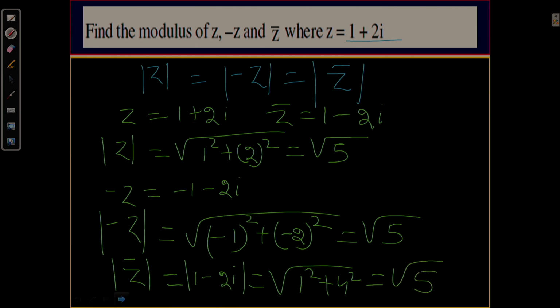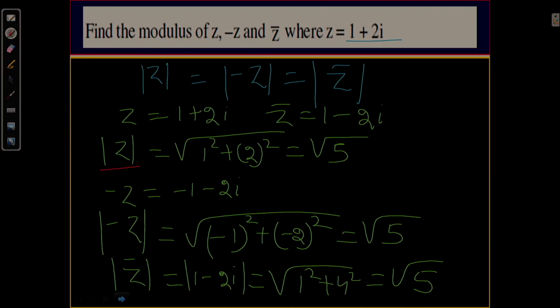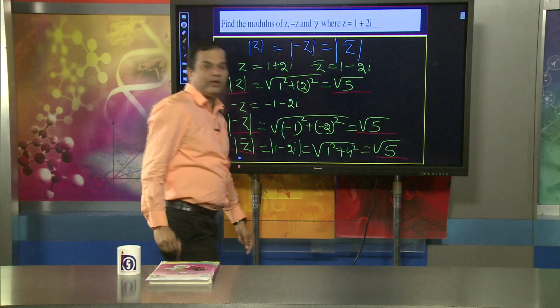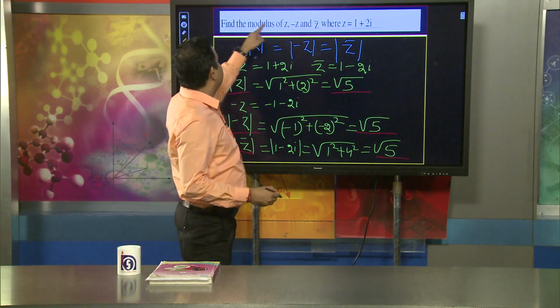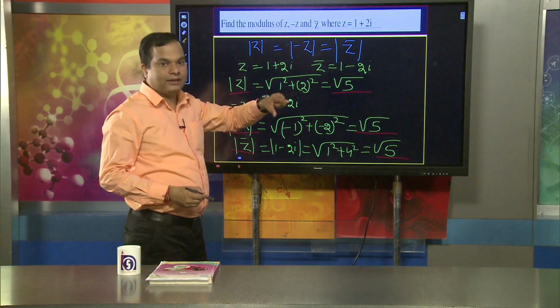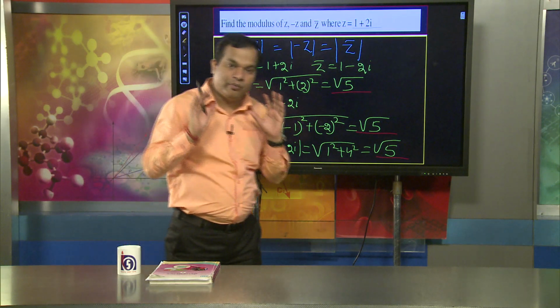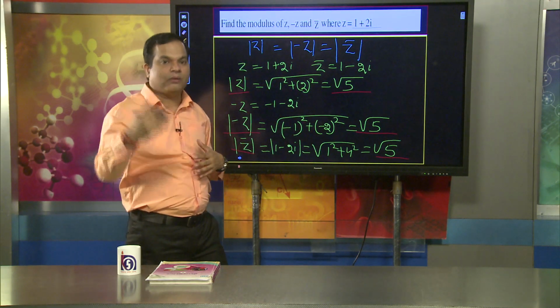That means what you observe here, three results we find: the modulus of z equals root 5, the modulus of minus z is again root 5, and the modulus of z bar is also the square root of 5. That means in all cases, the modulus of z, minus z and z bar are equal. That is a very important result based on the modulus of a complex number.